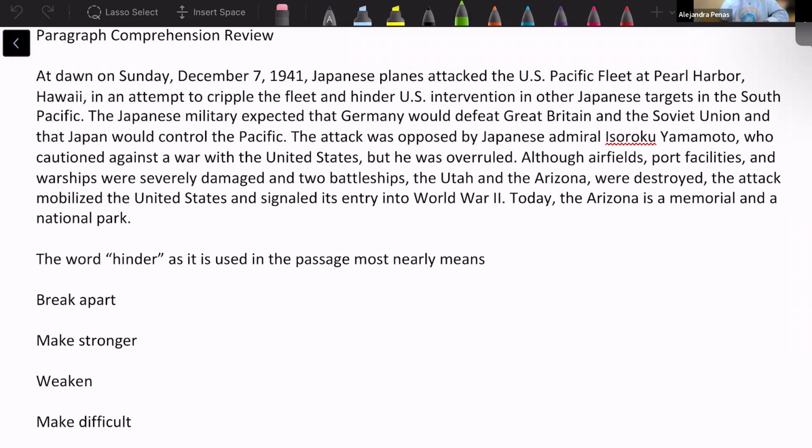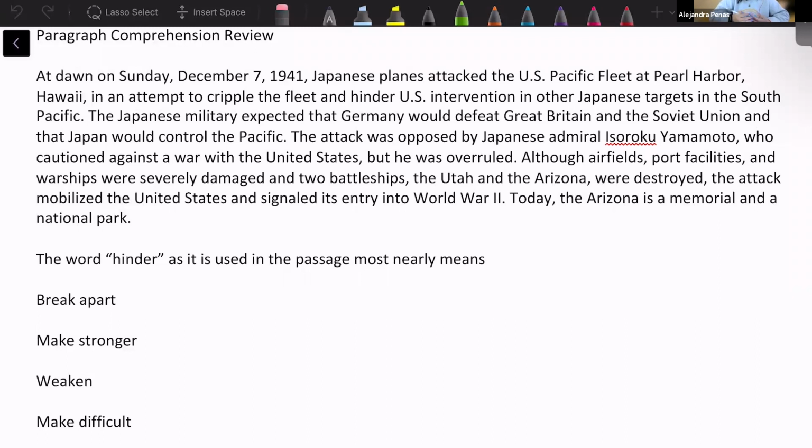They focus on just one detail in the paragraph and they want you to make some kind of conclusion based on that detail. Or it could be a general question like, what's the main idea? What's the purpose? What was the author's tone? All of that is a general thing for the whole paragraph. And then you have the ones that can get a little bit annoying, which is, which one of these is not true? So you're looking for the contradiction.